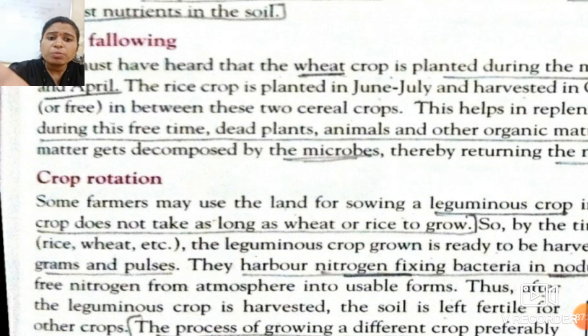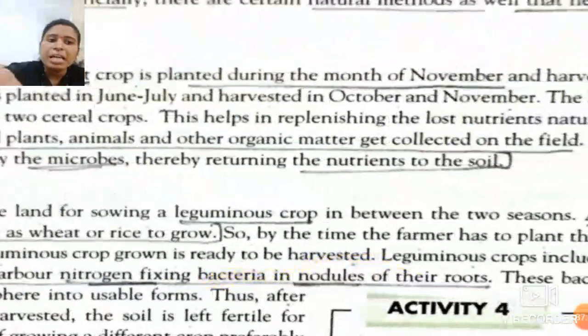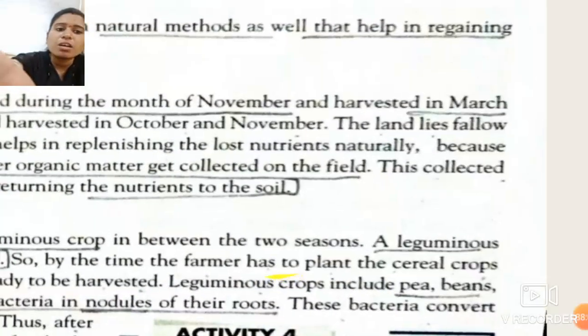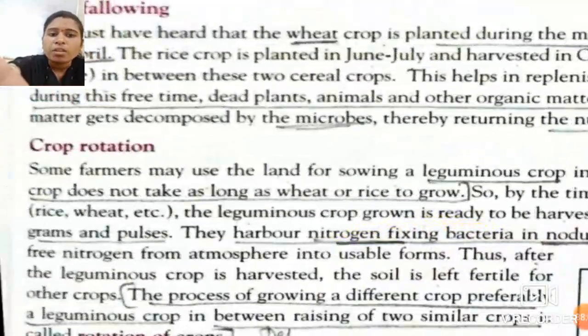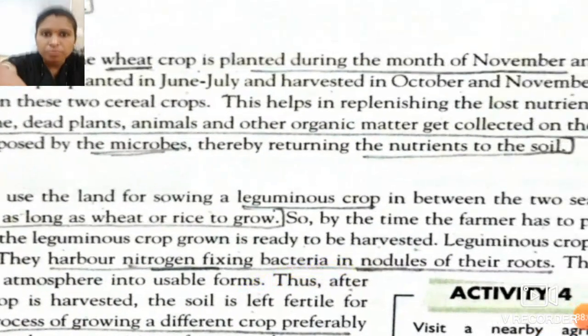So these are the leguminous crops, which do not take as long as wheat or rice to grow. They require less time to grow. Okay students, leguminous plants require less time to grow as compared to the rice crop and the wheat crop. So we can use this idea. How? By the time the farmer has to plant the cereal crops, that is rice and wheat, the leguminous crop grown is ready to be harvested.